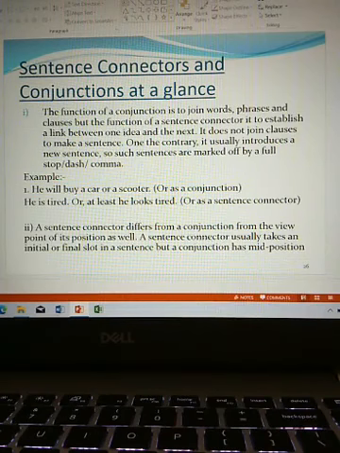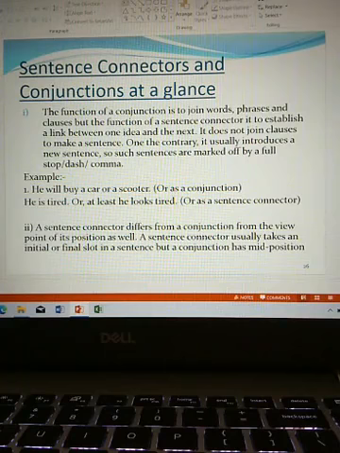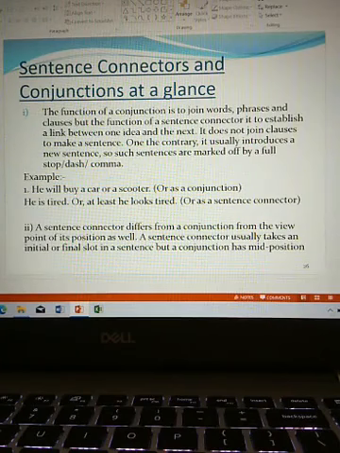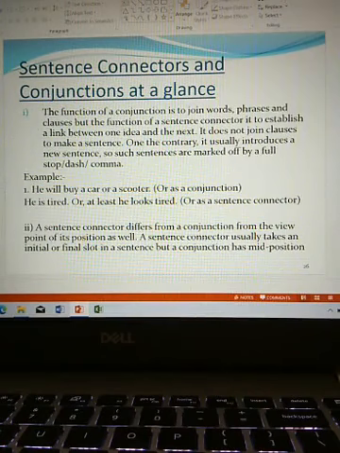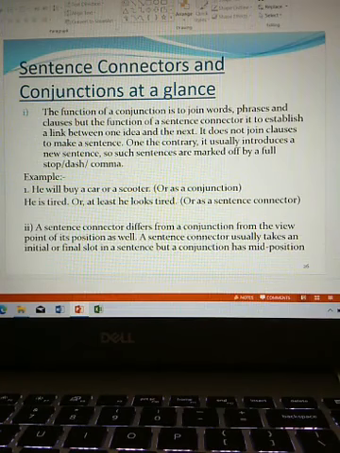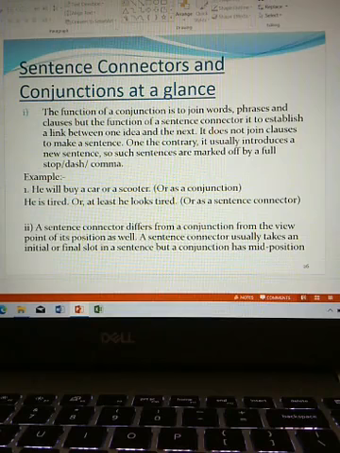Example, he will buy a car or a scooter. Here, or is a conjunction. He is tired. Or at least he looks tired. Here, or works as a sentence connector.